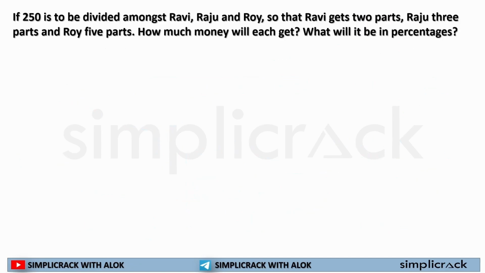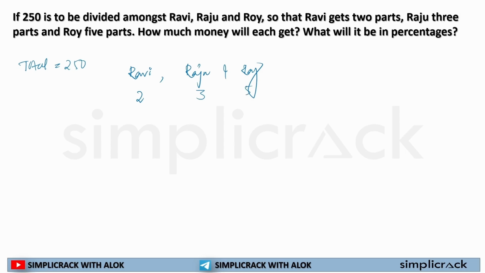Let's solve another one. If 250 is to be divided among Ravi, Raju and Roy, so that Ravi gets 2 parts, Raju will get 3 parts and Roy will get 5 parts.